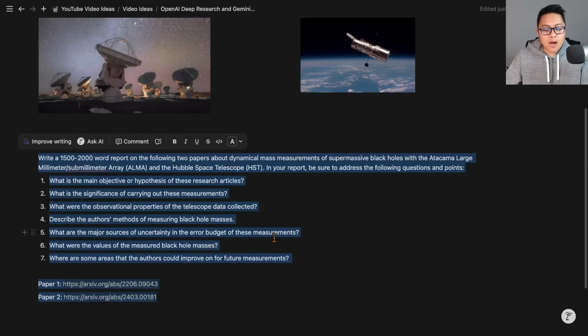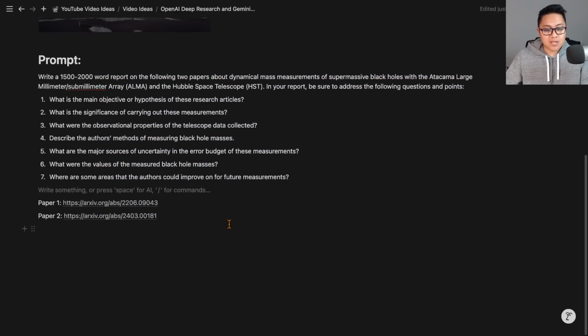And I really want to see them specifically read my papers, so I'm giving them the link to my papers on arXiv, because arXiv is a preprint server, so there is no paywall or anything like that. The Astrophysical Journal is where they're published, and even though they're open access, it does seem to me that sometimes deep research doesn't recognize that it's an open access journal, in the sense that it can download a PDF and it can read the whole article for free. I have seen it before where it has tried to tell me, oh, I can't access this article, it's not open access, it's behind a paywall, when in fact the journal is completely open access. So I'm giving it arXiv because arXiv is free and completely open.